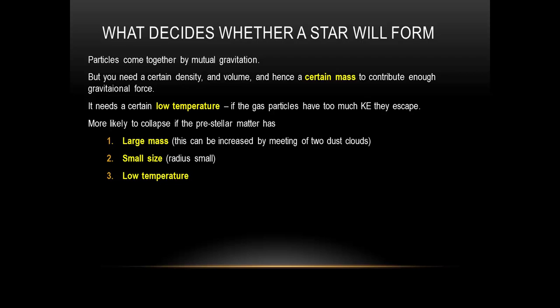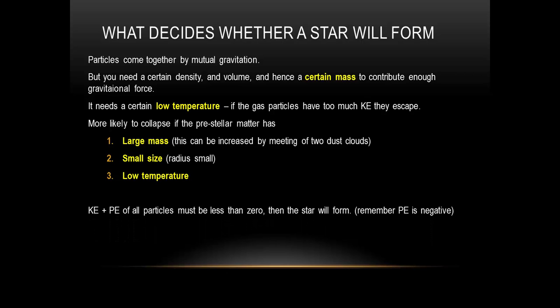So, this mass of gas is more likely to collapse if the prestellar matter has: 1. A large mass, 2. A small size, and 3. A low temperature. As far as points 1 and 2 are concerned, you can think of the gravitational force due to Newton's law. It's a product of the masses, and it's inversely proportional to the square of the size. So you can understand that. The low temperature is needed because you don't want the particles to be escaping.